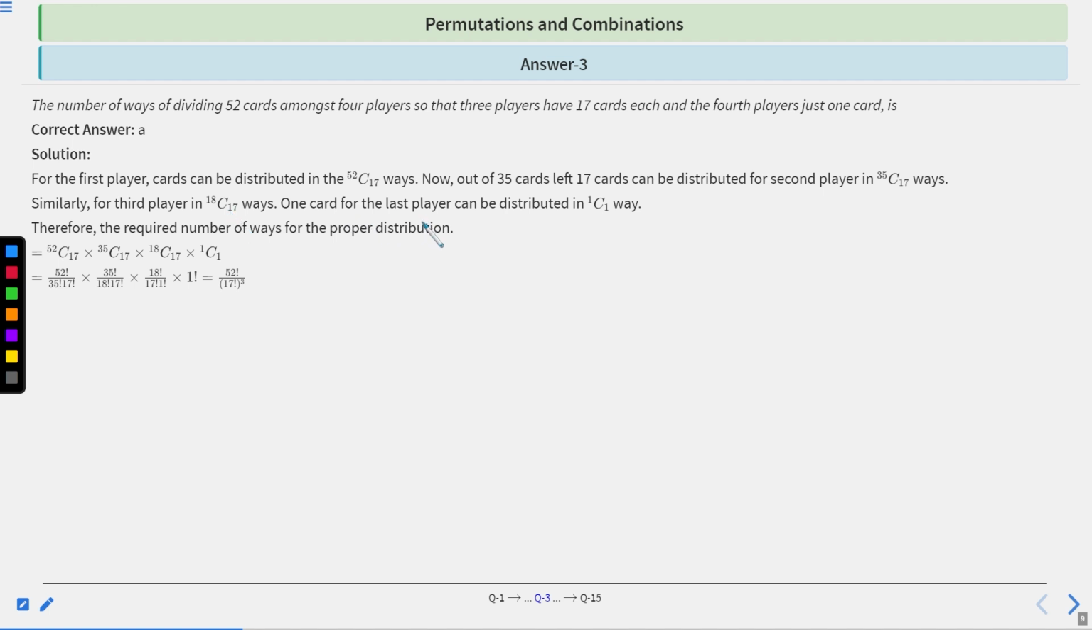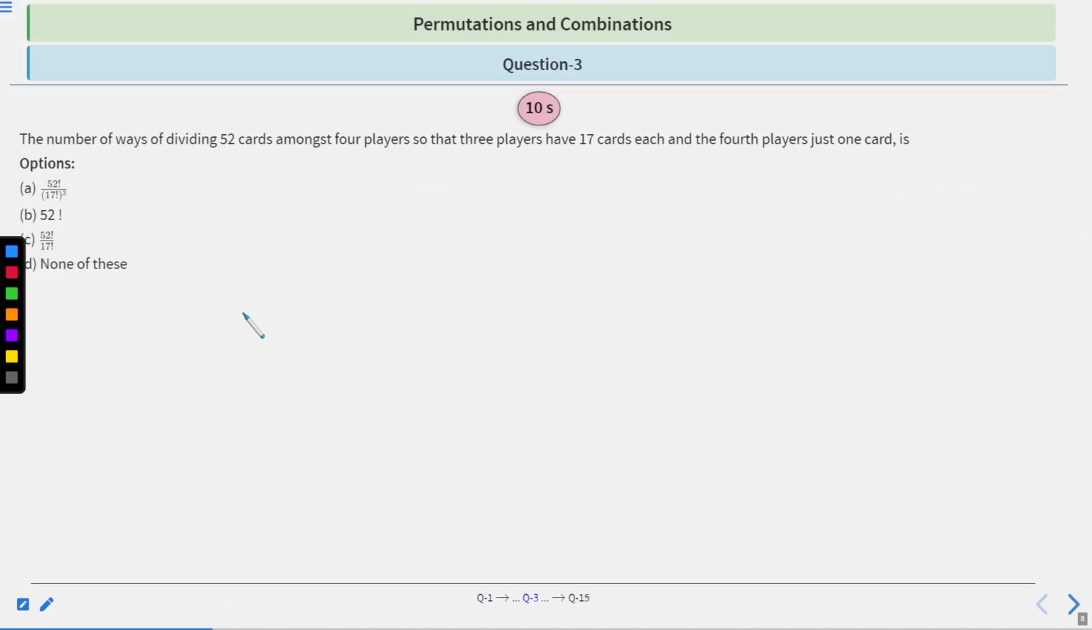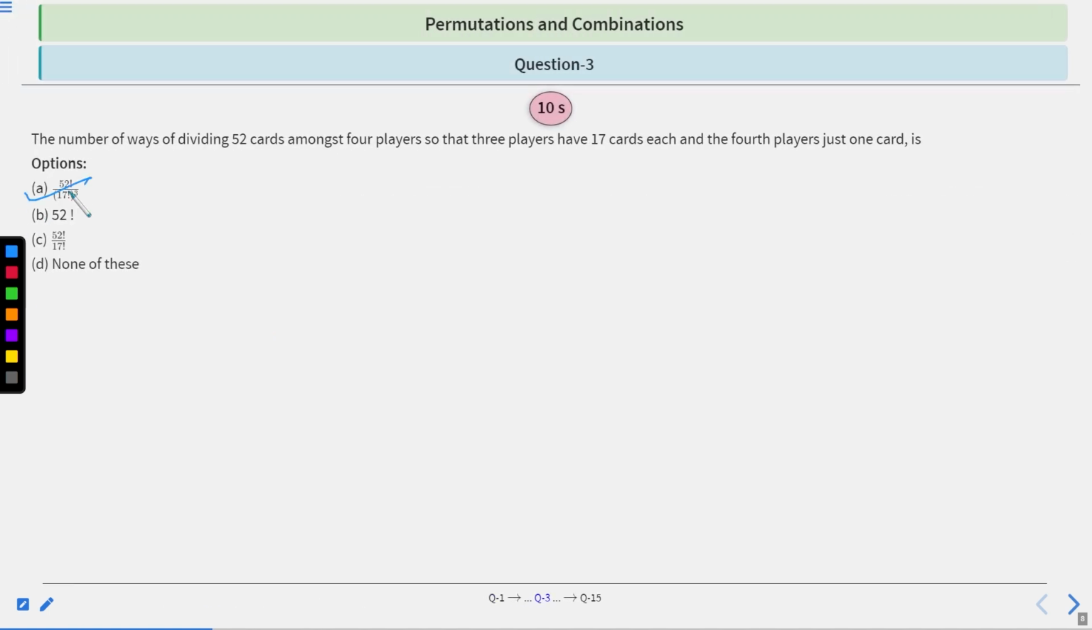One card is left for the last player and can be distributed in 1C1 way. Clear? Therefore, the required number of ways is the multiplication of all the ways, which is 52C17 into 35C17 into 18C17 into 1C1, right? So after multiplication, you will get the answer as 52 factorial upon 17 factorial cube. Clear? Okay, so I think option A is the right choice. Okay, let's move to the next question.